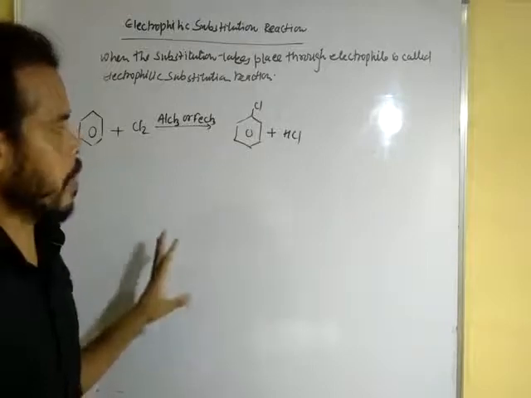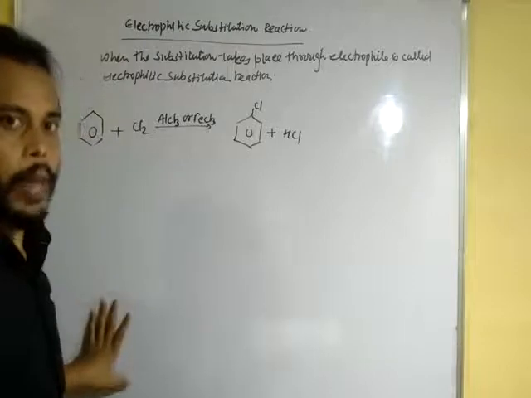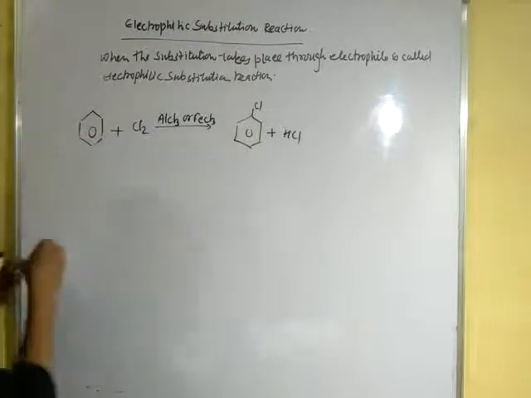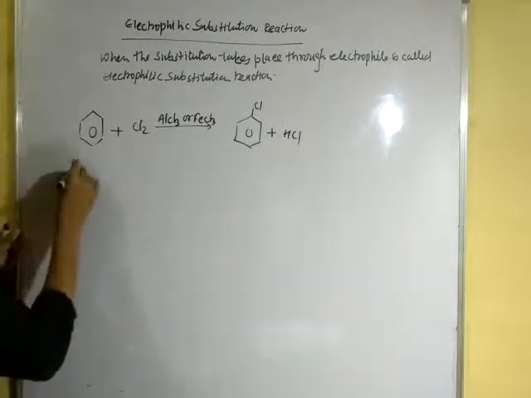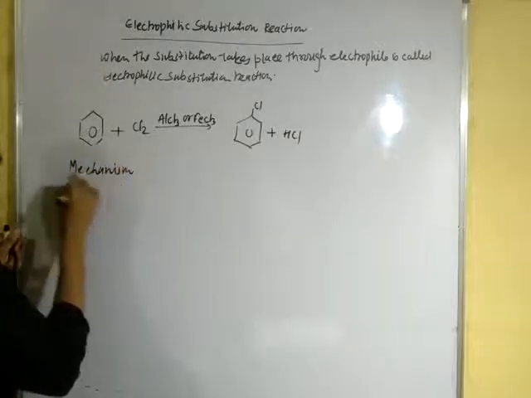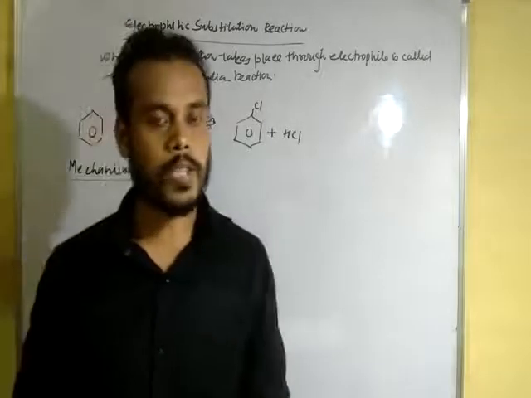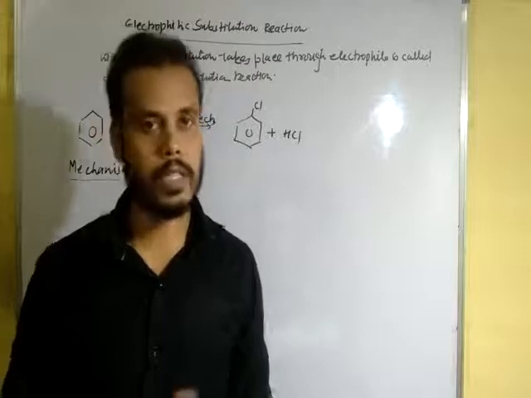How it does so, we will see in the mechanism. What is a mechanism? A mechanism is the process by which a reaction proceeds.